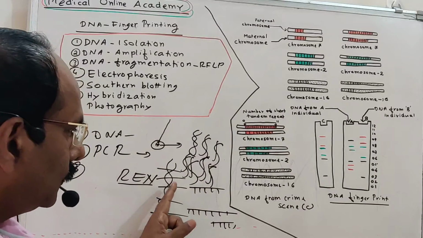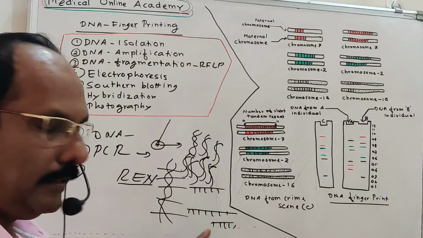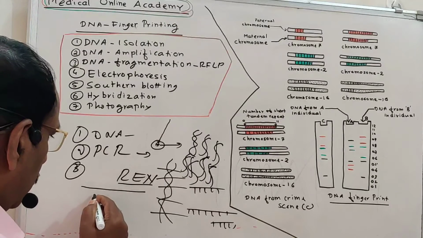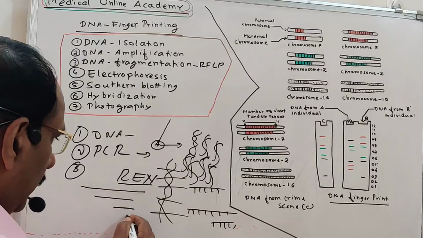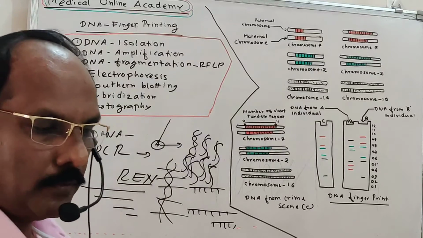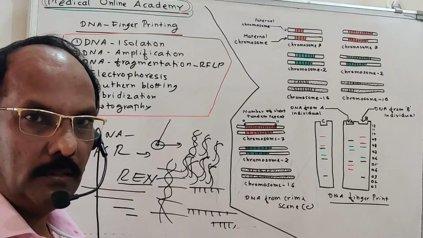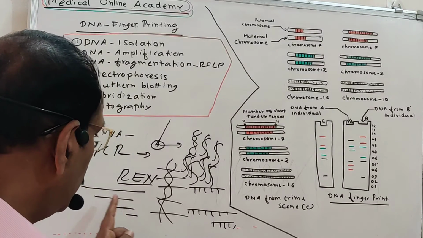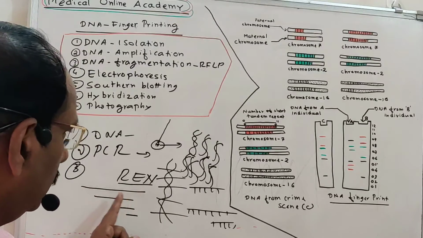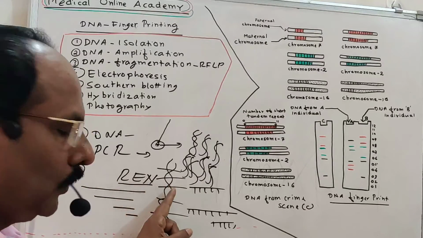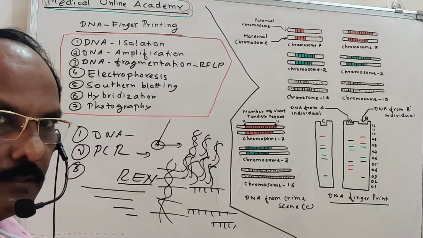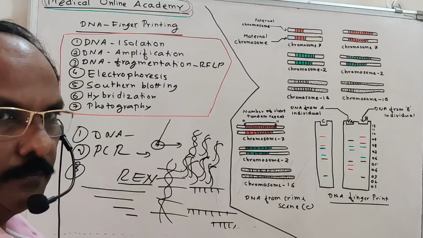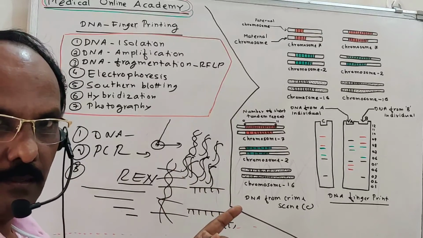But when it is cut into smaller pieces, it cannot cut the DNA at equal length. So some of the DNA pieces have more length, some have less than that, some still less. Like that, it cuts the DNA into a number of pieces, and all the pieces are different from each other in length, and also in DNA sequence. So we have to separate them. So while applying the REN, the DNA is cut into single strands with different length pieces, and now these DNA pieces have to be separated, and then identify which one is the VNTR.